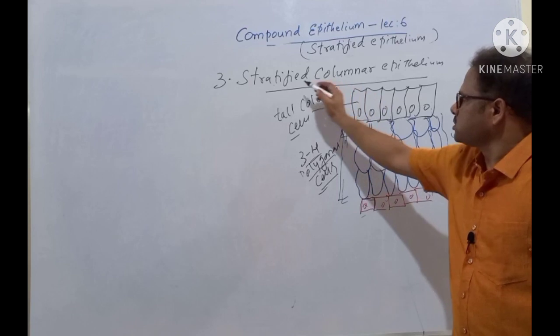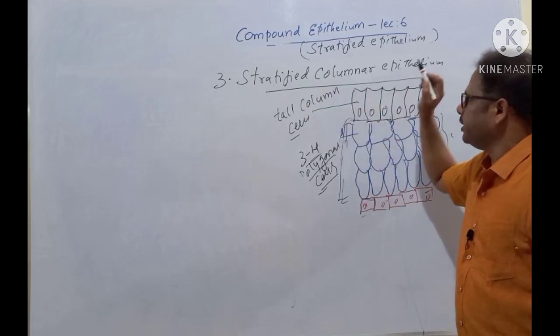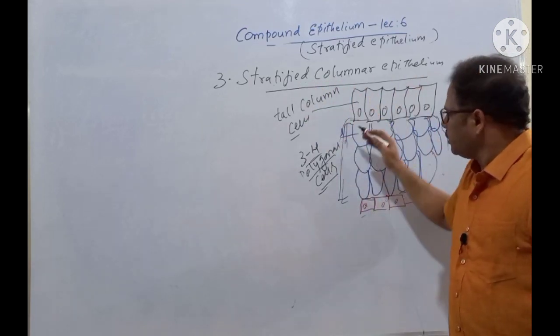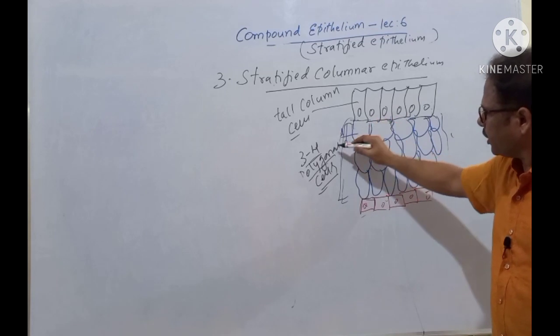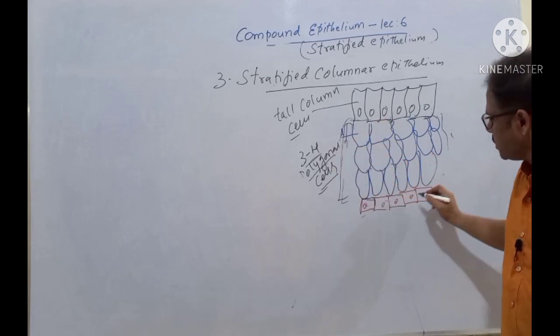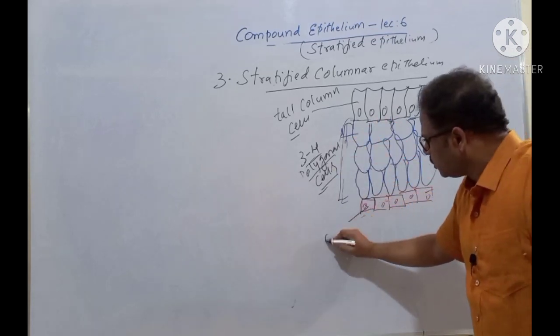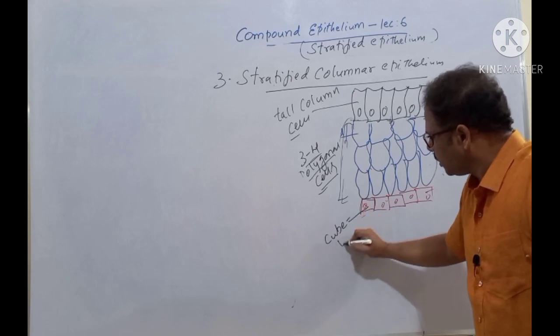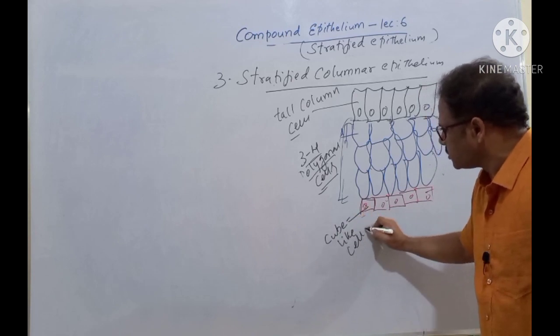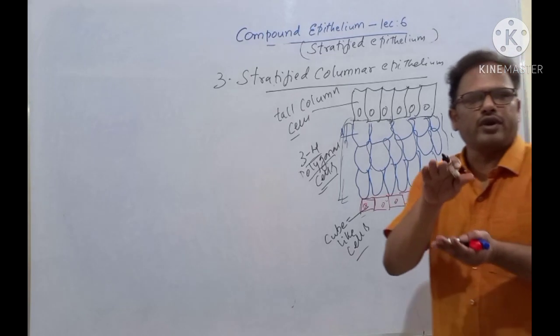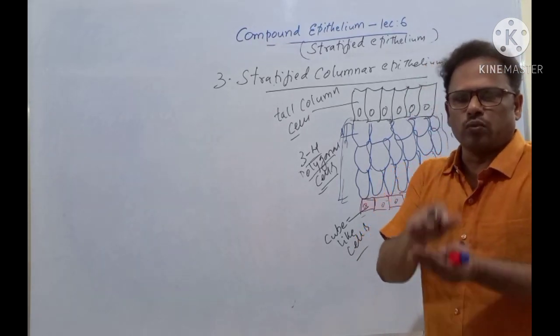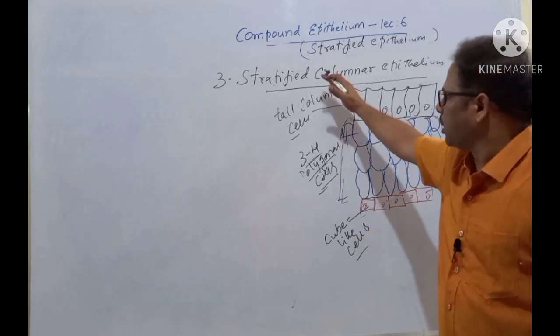That is why it's called stratified columnar epithelium. Okay, and this one is common, 3 to 4 layers of polygonal cells, and cube-like cells are there in the bottommost layer, same thing.